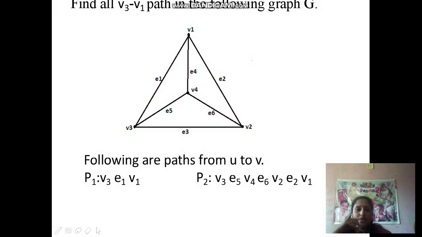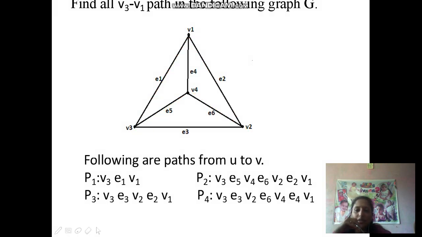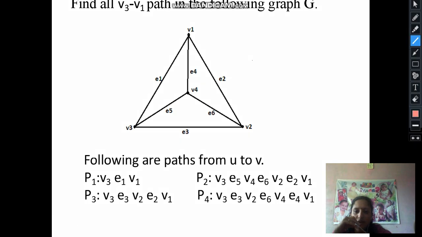Now we consider one more path, P3. P3 is the path starting from V3: V3, E3, V2, V2 to E2 and then going to V1. So it is also a V3 to V1 path. We have to find all paths from V3 to V1, so that's why we consider only vertices V3 to V1. This path P3 contains 2 edges, so the length of this path is equal to 2.